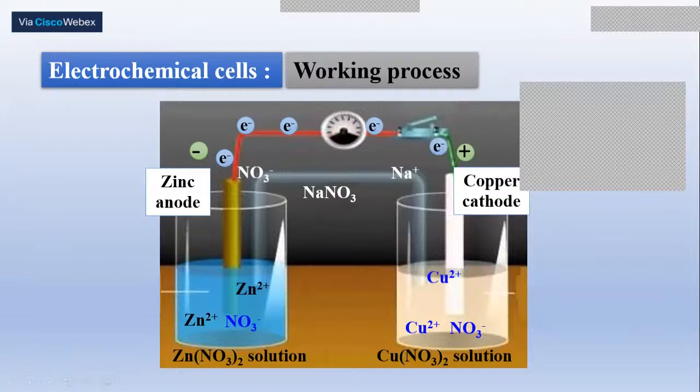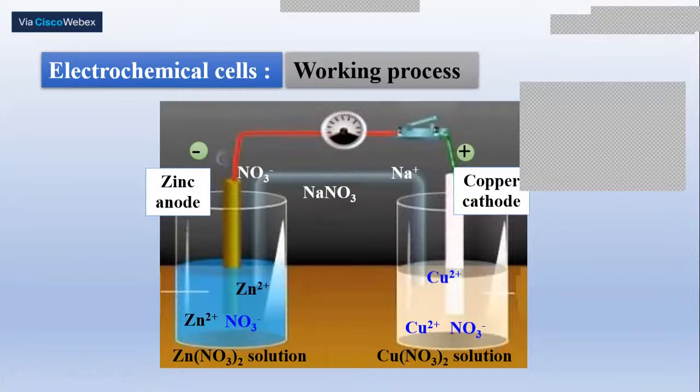Now, in the case of this electrochemical cell, as you are observing here, at the anode, the zinc electrode, the zinc rod is continuously undergoing oxidation, thereby zinc atoms present in the zinc rod undergo oxidation, becoming zinc ions. Therefore, gradually the thickness of the zinc rod decreases. And here copper ions from the bulk of the solution move towards the copper rod, they get reduced to become copper atoms, and they get deposited. Therefore, the thickness of the copper rod gradually increases.